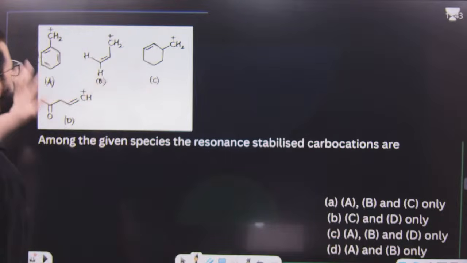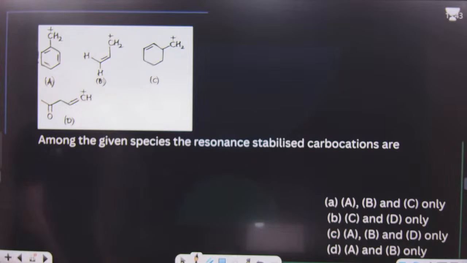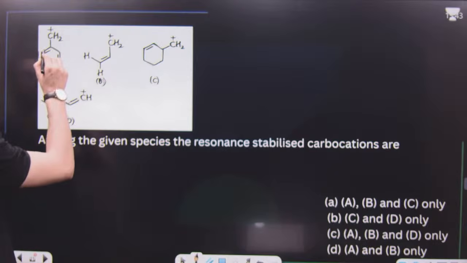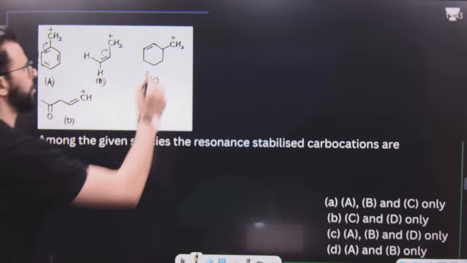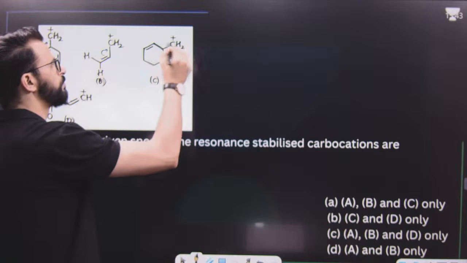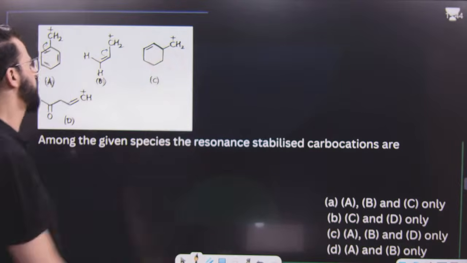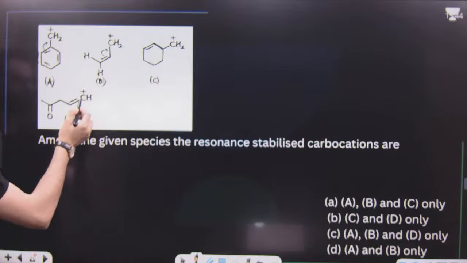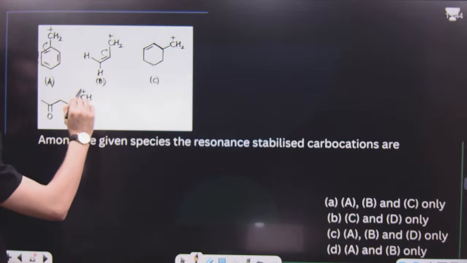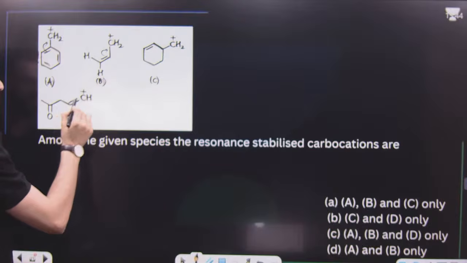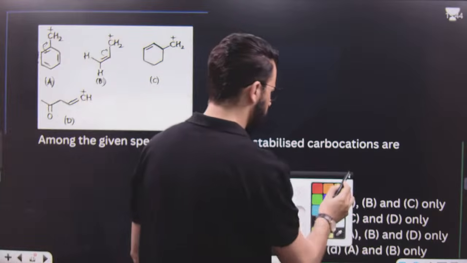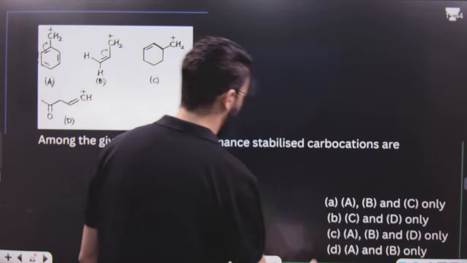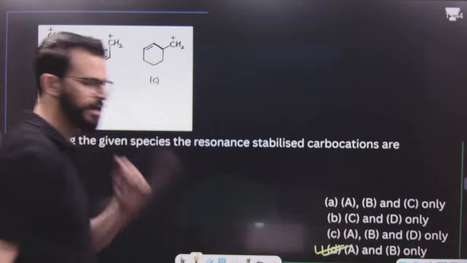You have to find out which carbocation can show resonance. First one can show resonance easily. Second one can show resonance easily. In third, there is no resonance because this positive charge and pi bond are not in conjugation. There will be no resonance because this positive charge is present in an orbital which is out of plane as compared to this pi bond. So there are these two options where resonance takes place. Hence, it will be A and B only.